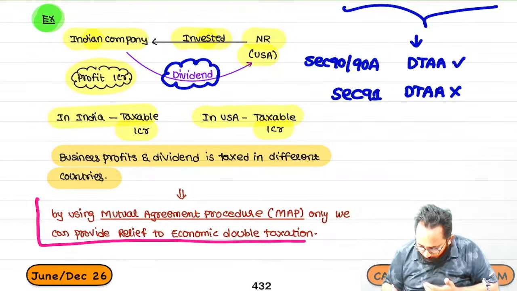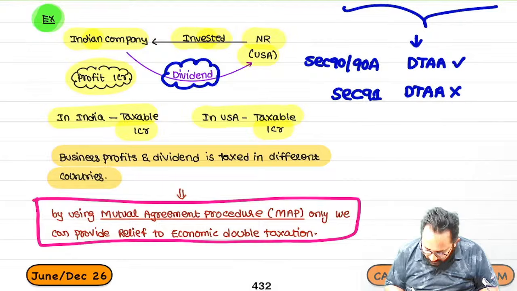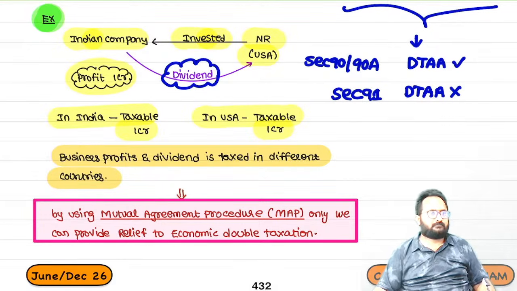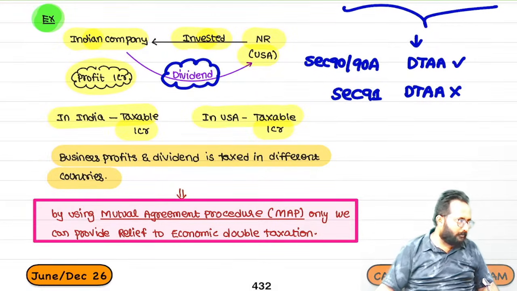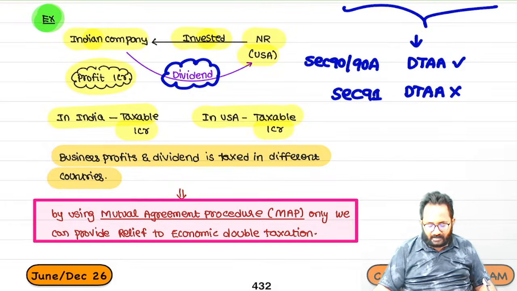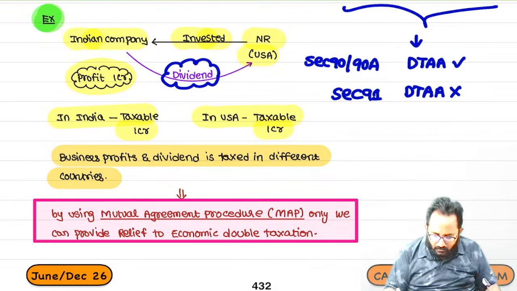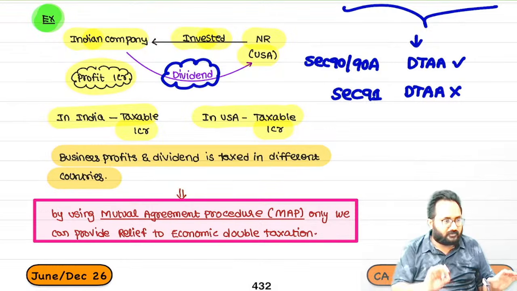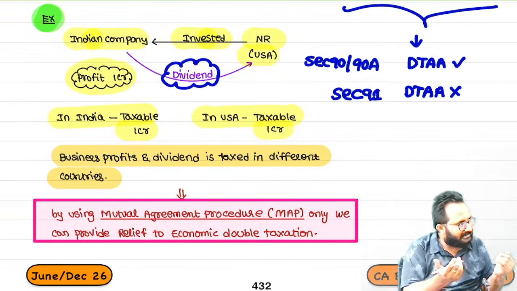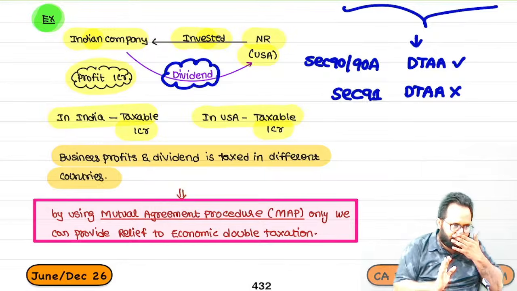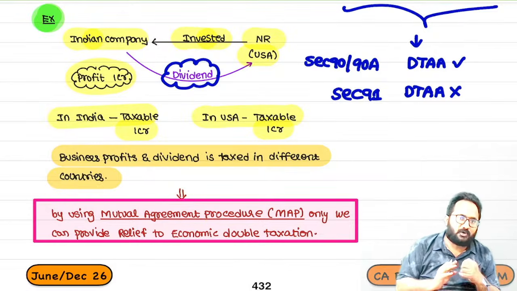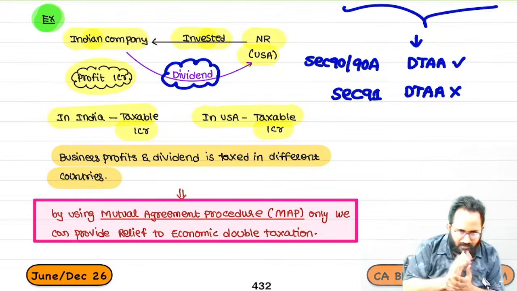Next, how can we provide the relief for economic double taxation? How are we going to provide relief for economic double taxation? Can you tell me? Mutual agreement procedure. Nothing but that is also DTAA only. If they have given the option like mutual agreement procedure, you have to choose that only.